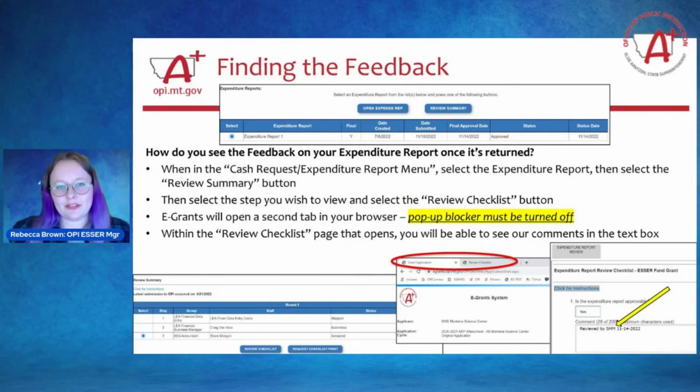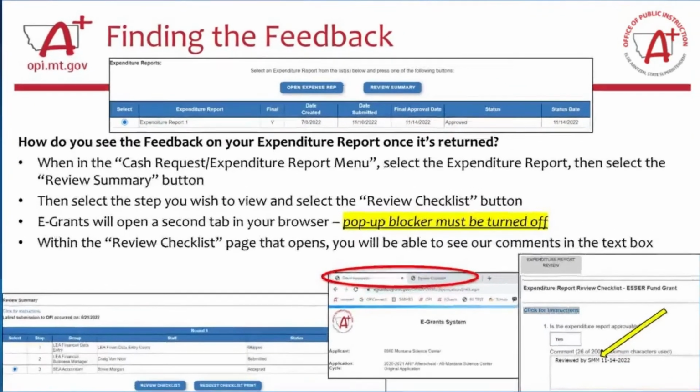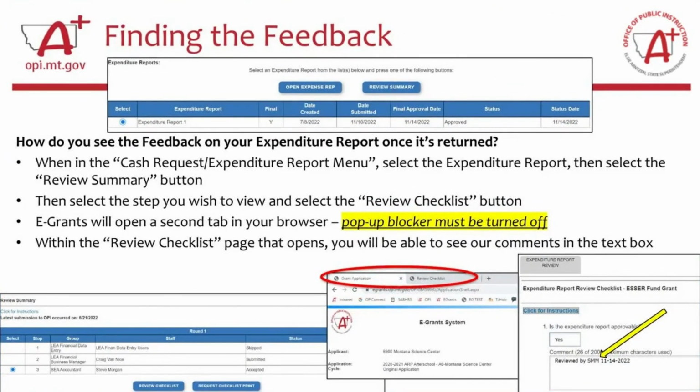So finding the feedback on your FER is a really similar process to finding feedback on a cash request. You'll go to that cash request expenditure report menu, scroll down to find the FER that you submitted, and then select the FER. It'll fill in that blue bubble next to the final expenditure report, and then you'll click on the blue button that says Review Summary.